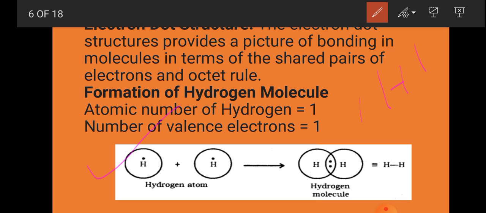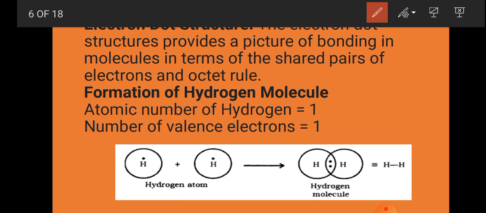So in the outermost orbit only one electron will be available for bonding. Here hydrogen is shown with one electron, and here also hydrogen is shown with one electron. When they combine, they share the electron. This hydrogen and this hydrogen both are sharing their electron. This pair of electrons will be used by both of them, and it will help to produce the single covalent bond. It is shown here: single covalent bond.